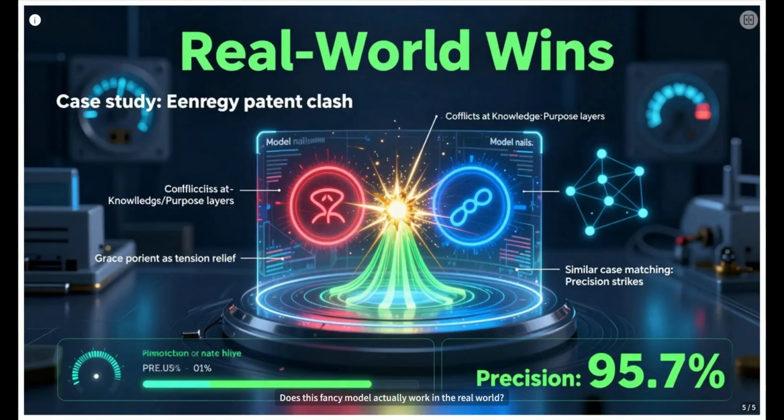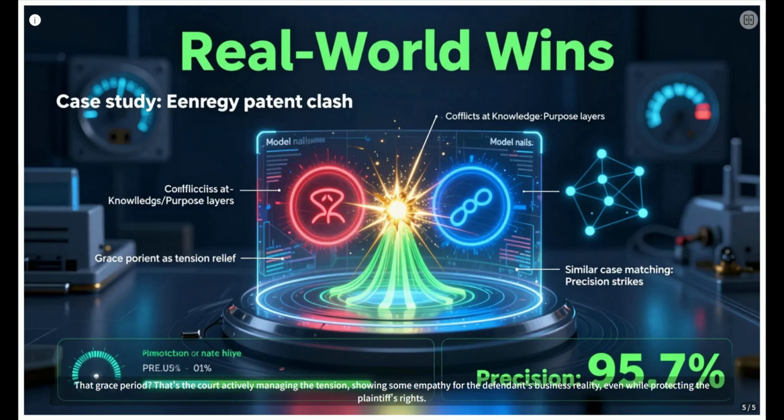Does this fancy model actually work in the real world? Let's look at a real patent fight over an energy-saving algorithm. Using our DIKWP glasses, we clearly saw the knowledge layer clash. Is it really equivalent? Is it truly novel? And the massive purpose layer showdown, monopoly, or market access. The court used its wisdom to navigate this, eventually ruling infringement but giving a grace period.